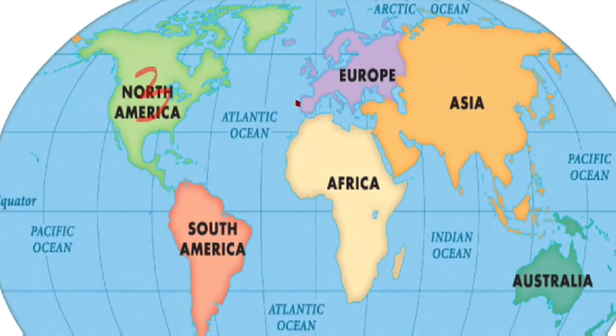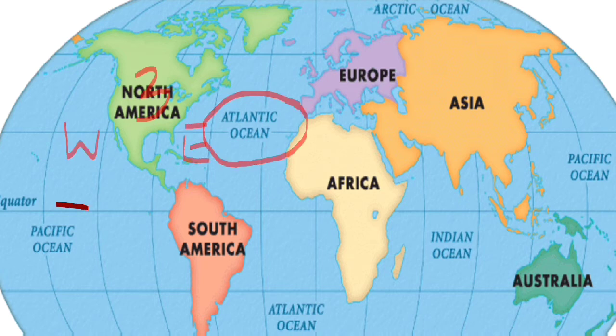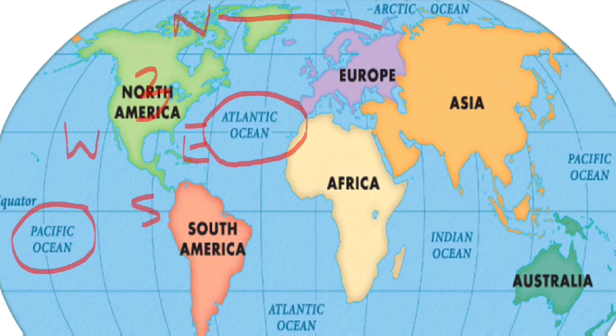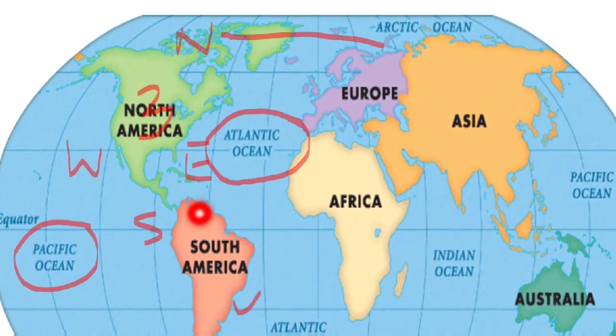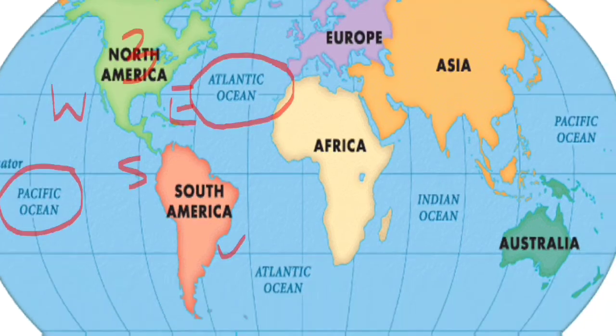Now, North America, which is the third largest continent, is surrounded by Atlantic Ocean in east, Pacific Ocean in west, Arctic Ocean in north, and the south side is connected with South America. Do you remember one narrow land is connected through North and South America? What is it called? It is Isthmus of Panama.